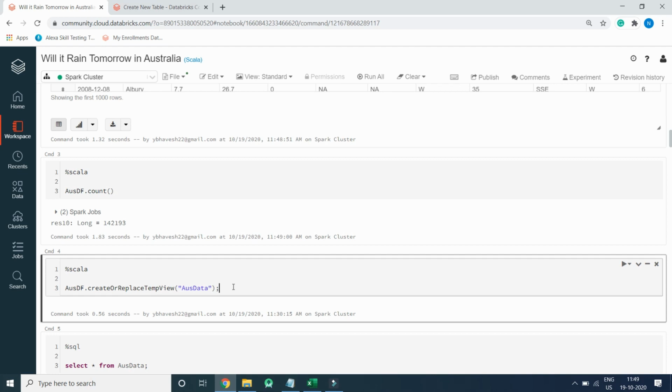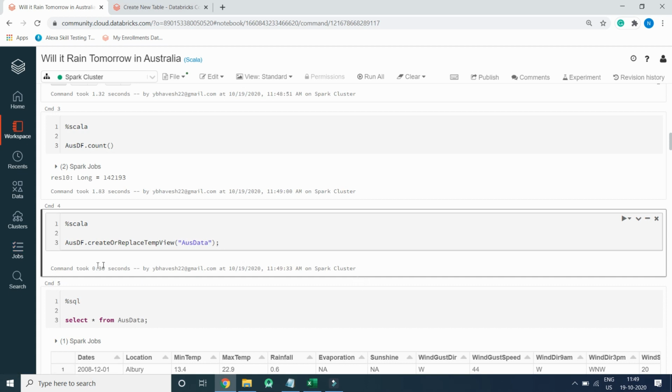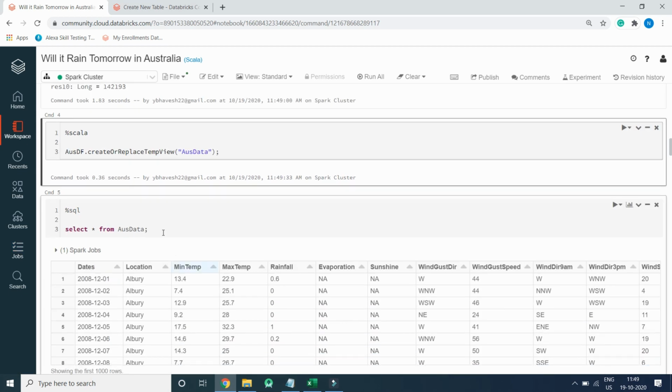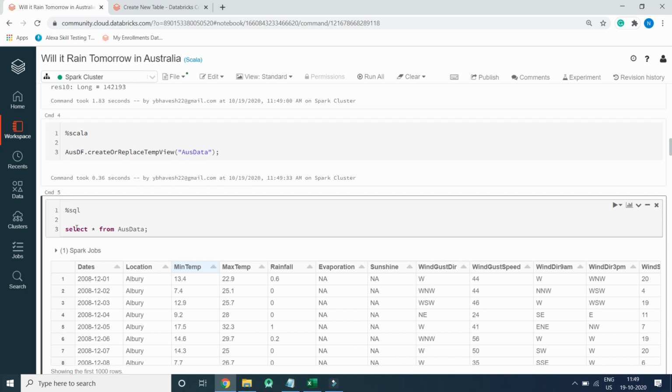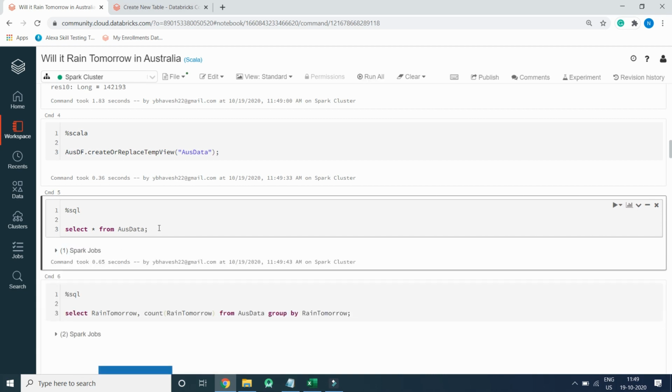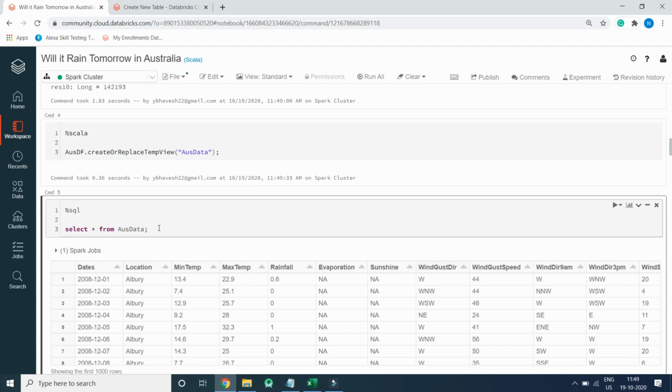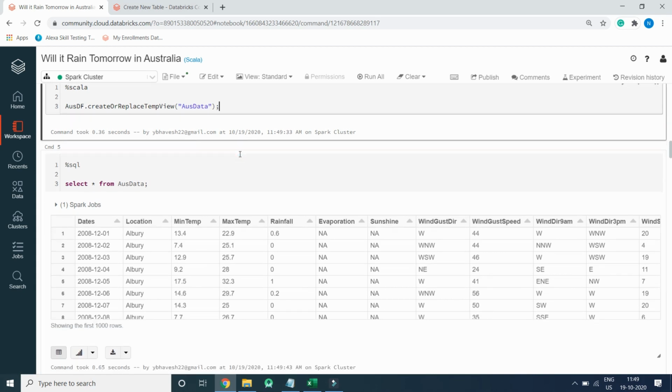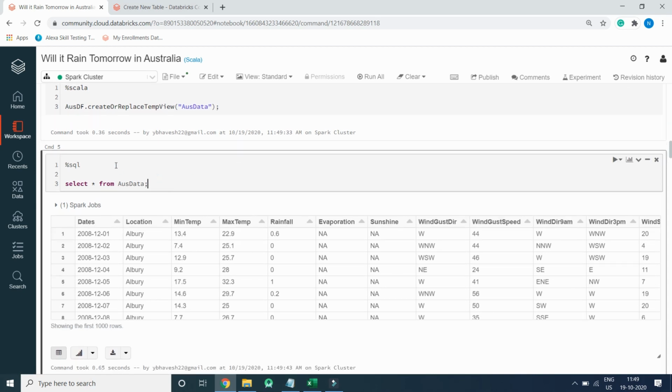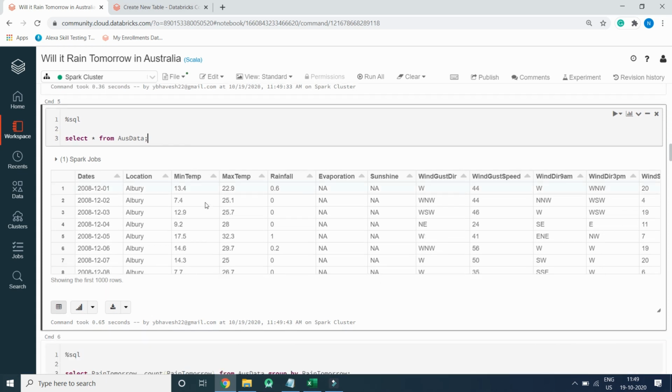So let's create the temp view. The temp view got created, and the command has been executed successfully. Now we will select all the records from the osdata temp view. Please make a note, this is a temporary view. As soon as you log out from the Databricks environment, you won't be able to query it again. You need to run this notebook again.